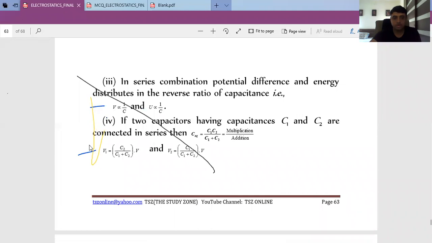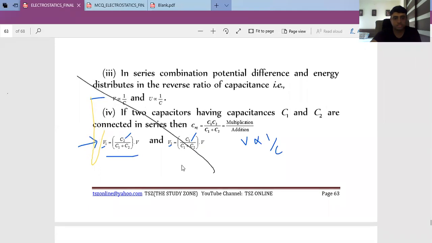Now when two capacitors are connected, V is proportional to 1 upon C. So when we have 1 here, we have 2 here, we have 2 here, we have 1 here, the rest is as it is.